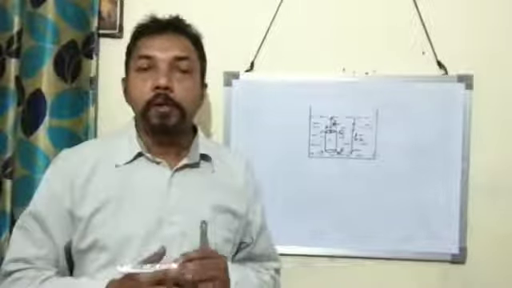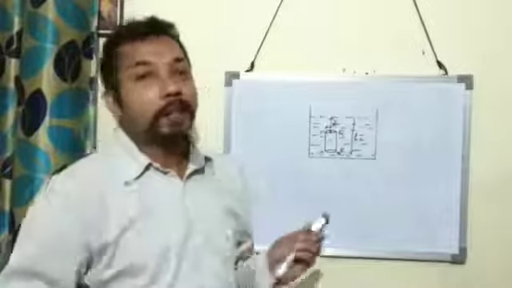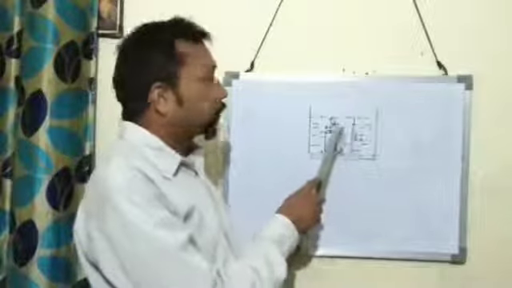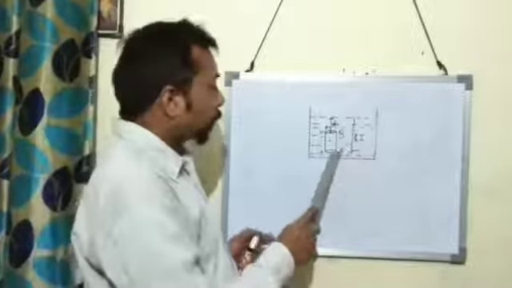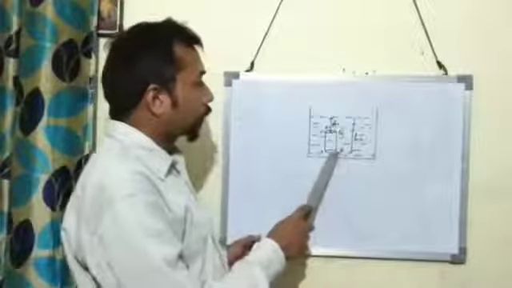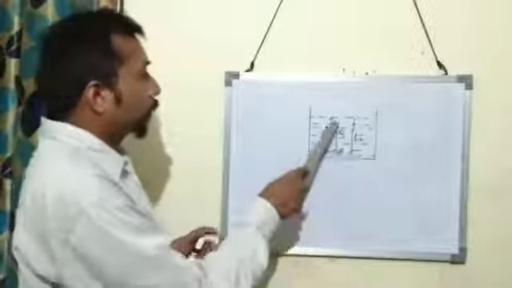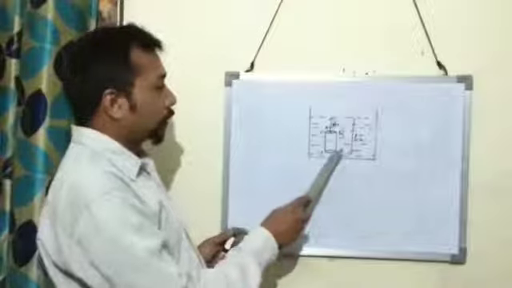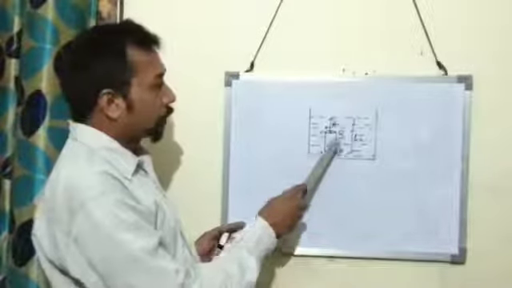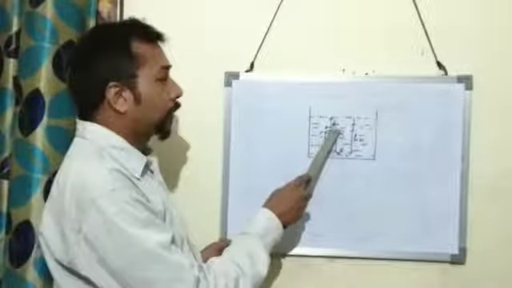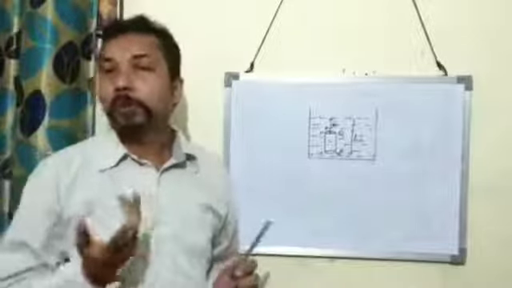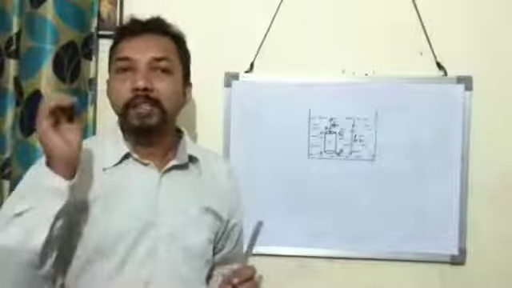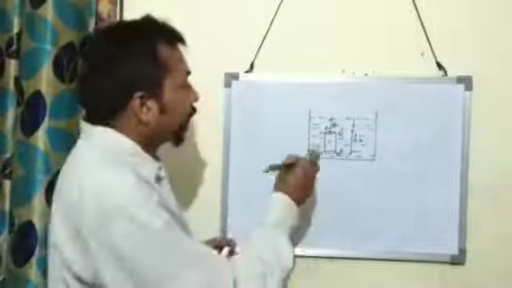You know, pressure increases with increase in depth. So the pressure acting on the lower surface SR is more than the pressure acting on the upper surface.